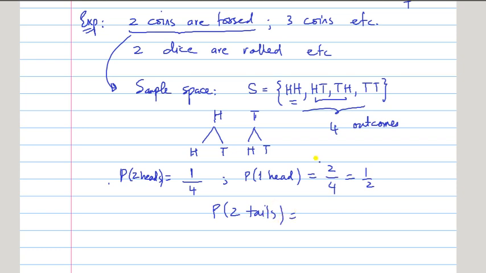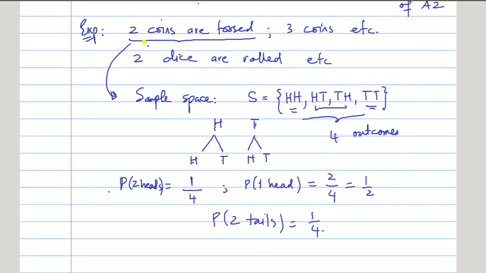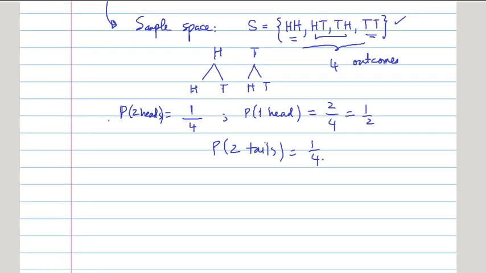There is only one category when you have two tails, so it's again 1 by 4. So you can do an experiment, define a sample space, write all the sample points of it, and then find the probability of all sample points.